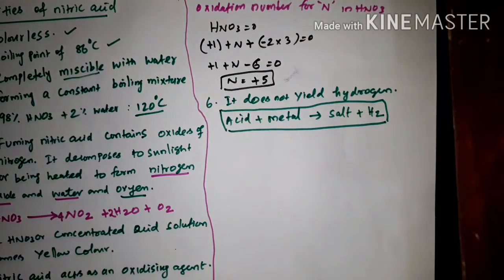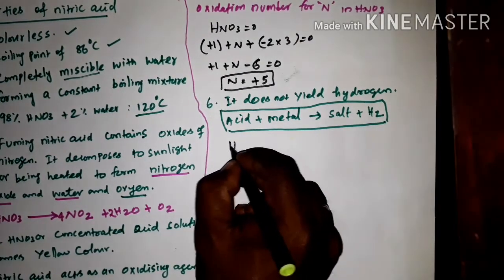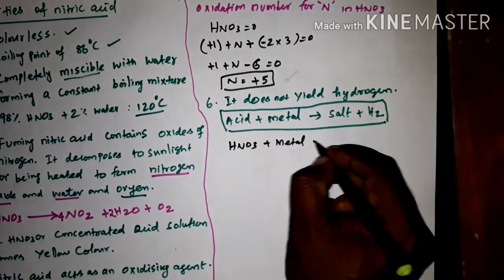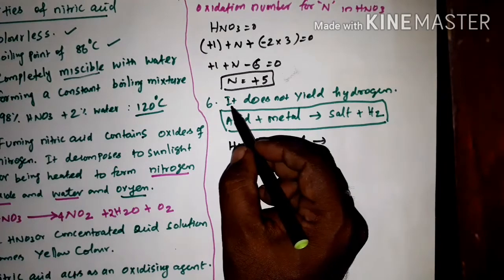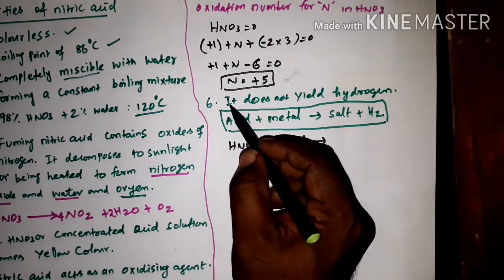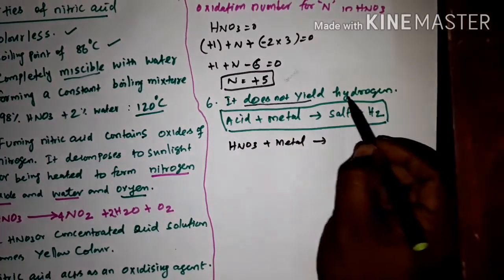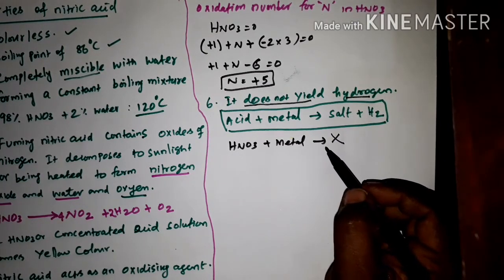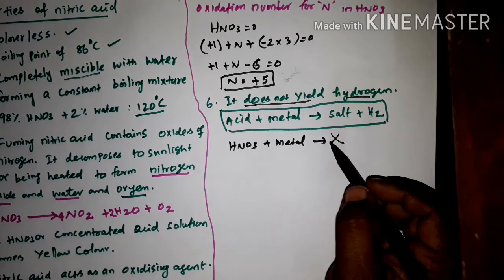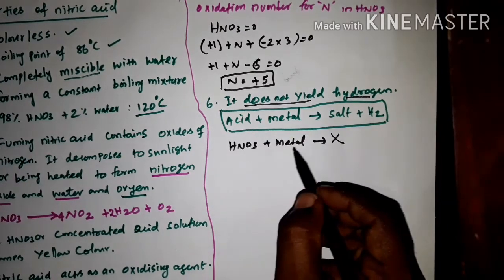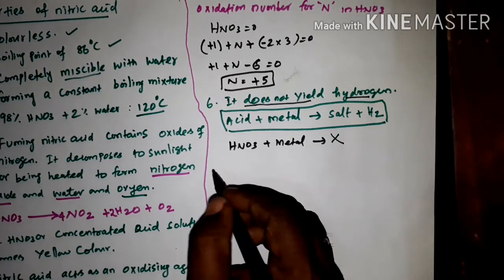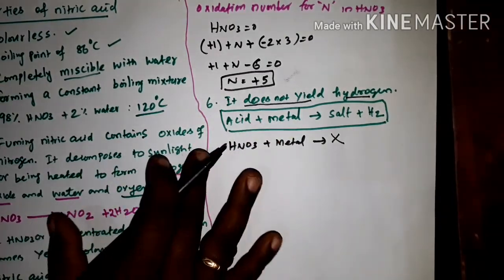Here, what acid is present? Nitric acid plus metal, any metal you can take. According to the property, nitric acid does not yield hydrogen. So there will be no reaction with metal, right? So generally nitric acid does not react with metals to produce hydrogen. Okay, so that's all about these 6 properties.